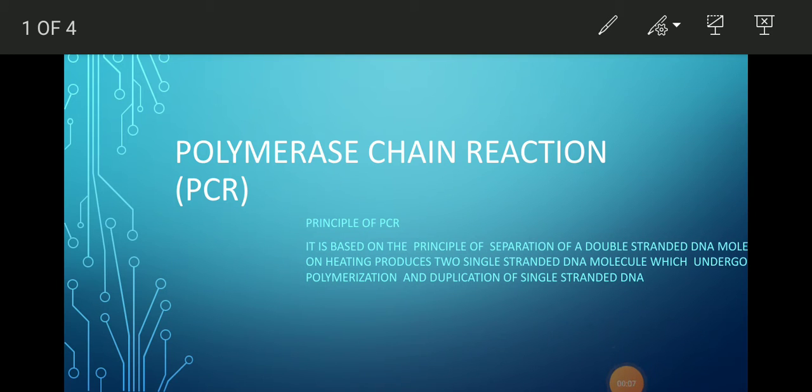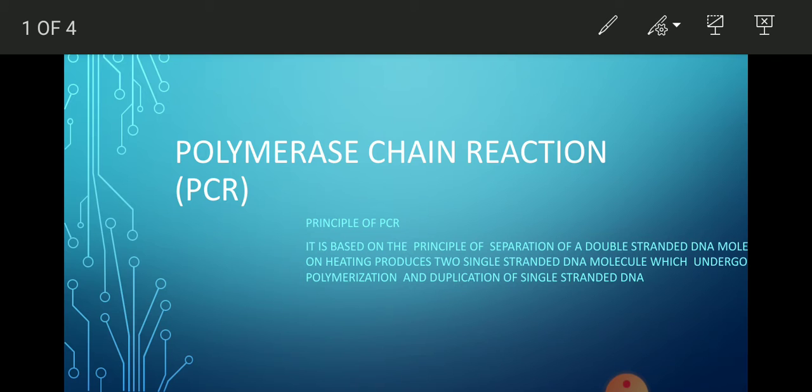Amplification of gene of interest by using polymerase chain reaction. Polymerase chain reaction is a technique which has been popularly known as PCR. The general introduction of the PCR is amplification of the gene or the DNA or the target sequence of the DNA. Amplification means to increase.